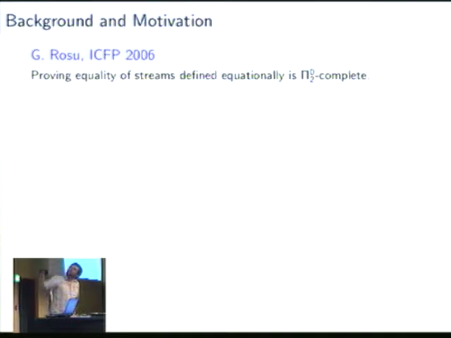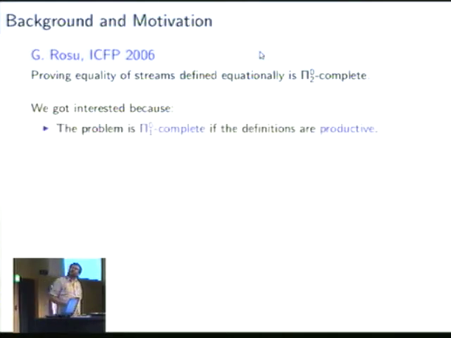Okay. First, let's look at related work. In 2006, Grigore Roșu had an ICFP paper with the main result that proving equality of streams defined equationally is Π^0_2-complete. And we got interested in this paper because we recognized that the problem is actually easier if the streams are defined in a productive way.